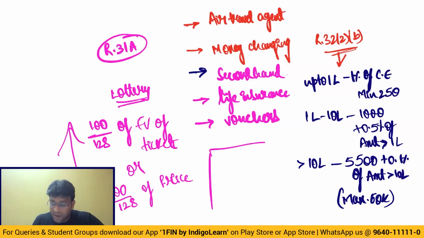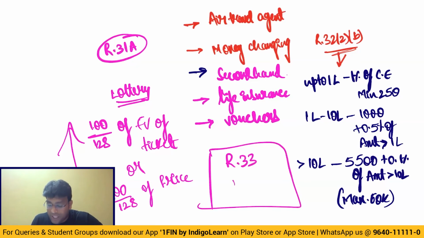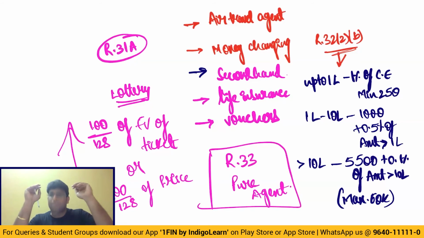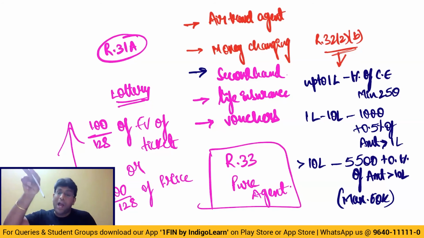And finally, my dear friends, in value of supply, we have something called Rule 33, which talks about something called pure agent. So for example, if Shivateja has collected 10,000 fees from the client for filing income tax return, and I paid 2,000 rupees of my client's income tax from my bank account, then I have taken from my client 10,000 my fees plus 2,000 income tax paid on behalf of my client. Then GST will apply only on 10,000 but not on 12,000, because expenditure incurred as a pure agent shall not be considered for value of supply.